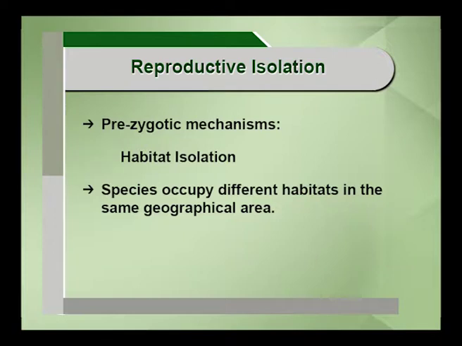When I say habitat isolation, that is, the species occupy different habitats in the same geographical area. The species occupying different habitats in the same geographical area. So by that way, since it is occupying different habitats, we can categorize the species, we can recognize the species. Let me give an example.